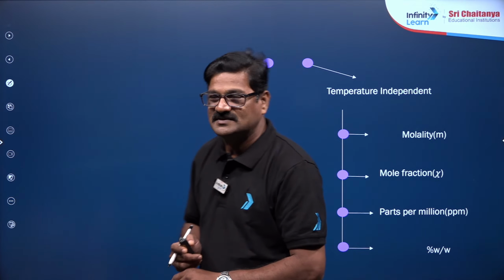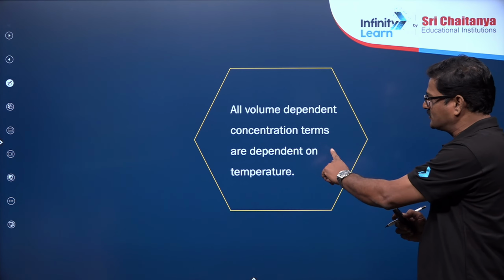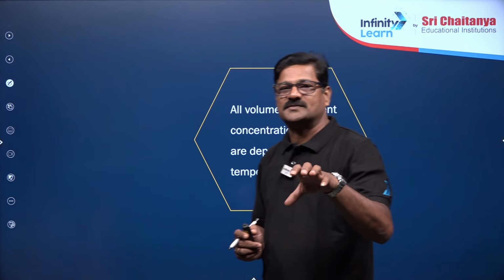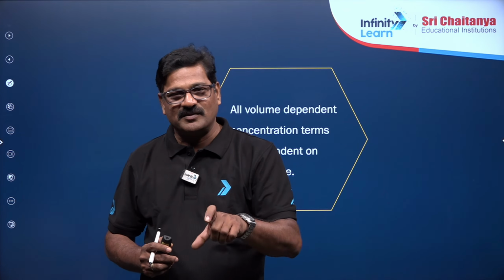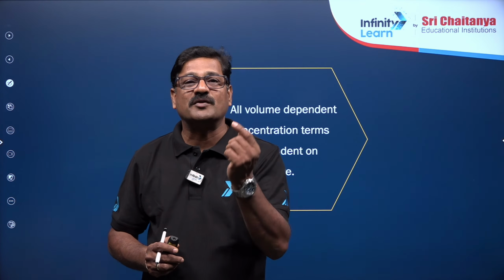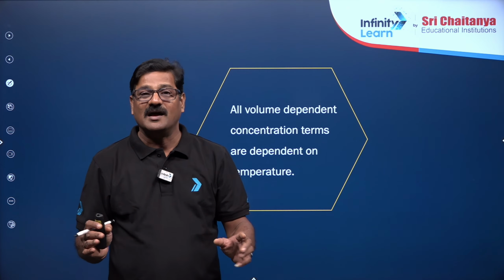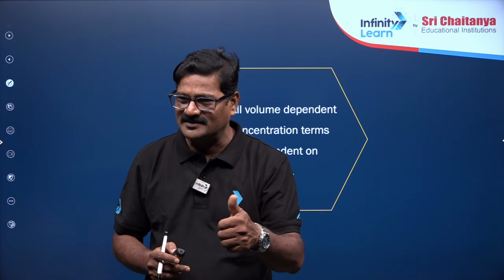I just want to give you a simple trick for this. All volume dependent concentration terms are dependent on temperature. So what are the concentration terms dependent on volume? You just take the formula; if the formula has a volume parameter, it depends on temperature, and if not, it does not depend on temperature. Simple trick.